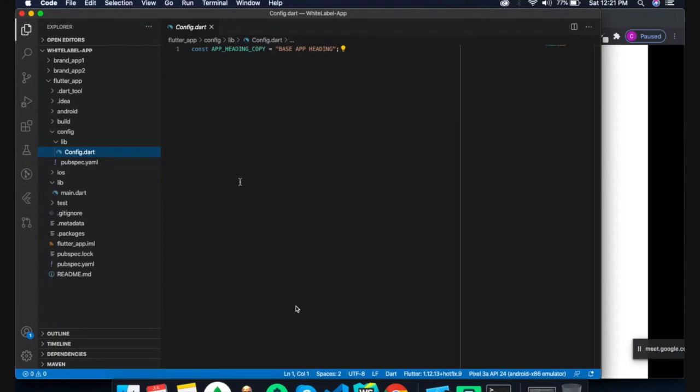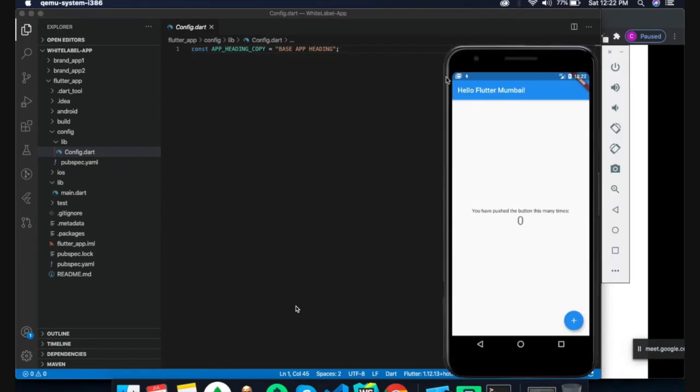In there we have different package names or different bundle identifiers. So we can define constants here to change the dynamic keys, key parameters, bundle identifier, or version.